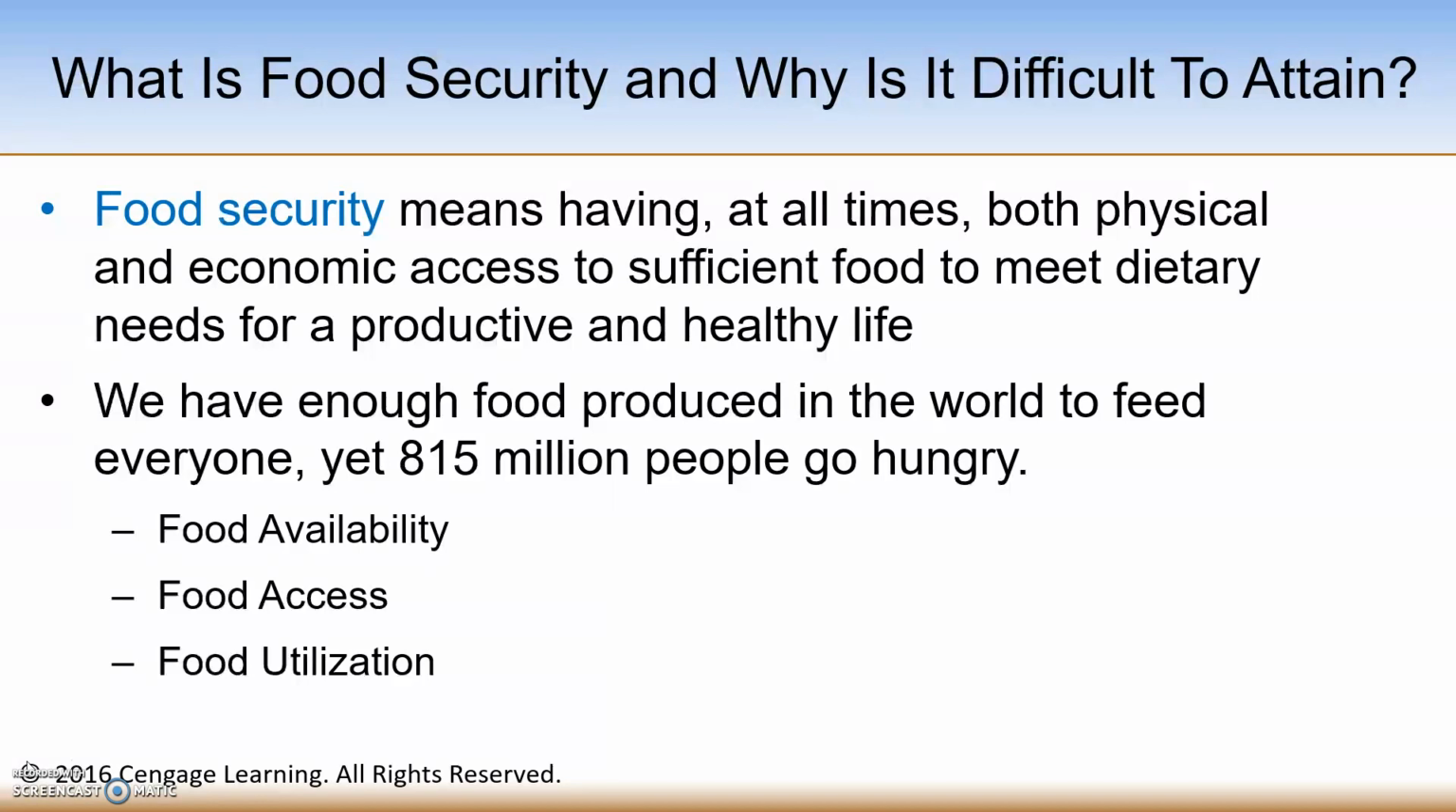There are a number of factors that can affect a person's economic access to food, including lack of job opportunities, lack of sufficient income, lack of training or business knowledge for success with income-generating activities. So basically not having enough money to get the food. The final aspect of food security is food utilization, or consuming a nutritious diet.